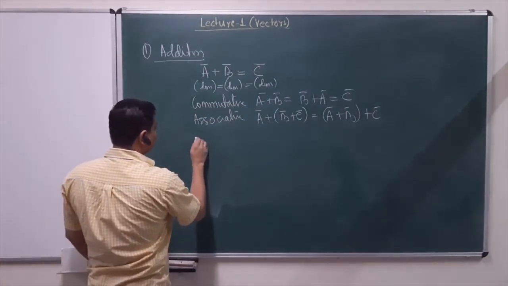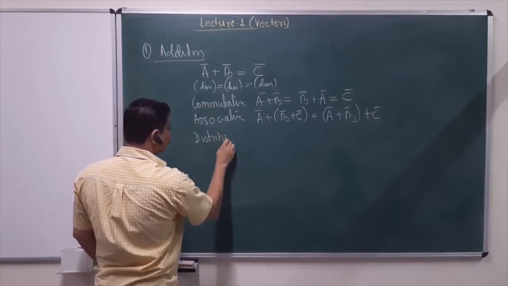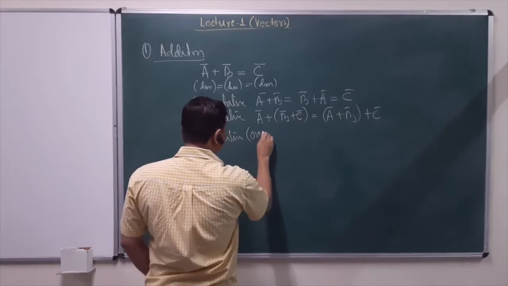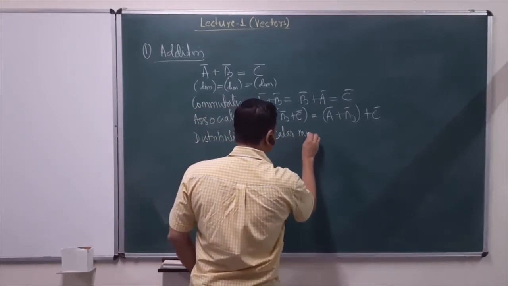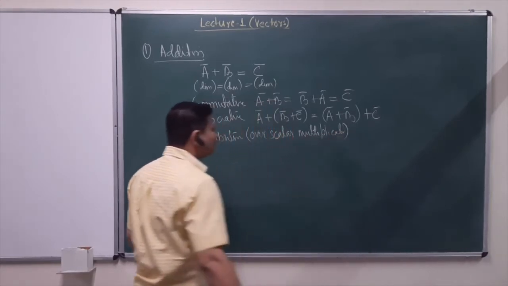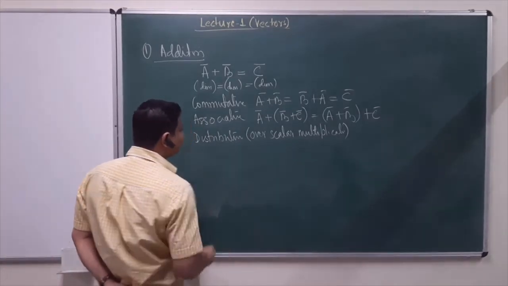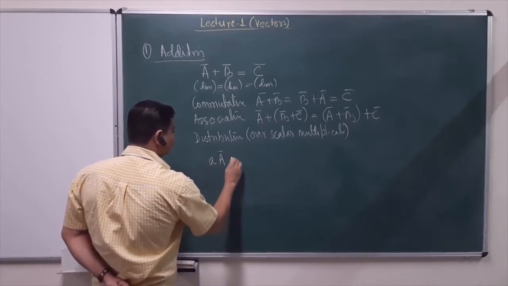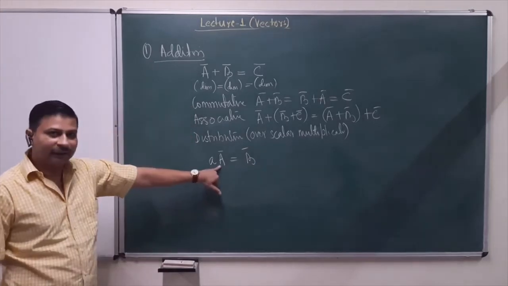And the vector addition is also distributive over scalar multiplication. Now this includes two things. One is scalar multiplication. What that means is we can multiply any scalar quantity into a vector quantity.